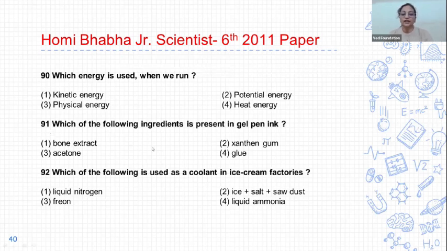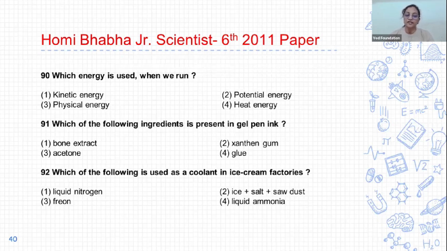91. Which of the following ingredients is present in gel pen ink? And first is bone extract, second xanthan gum, third acetone, and fourth glue. Correct answer of 91 is option 2. Xanthan gum is present in gel pen ink.